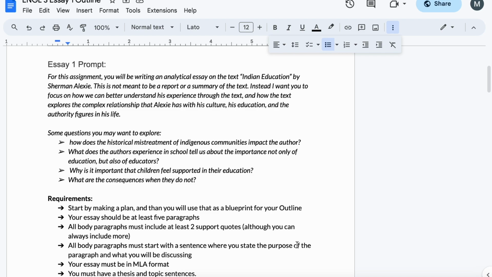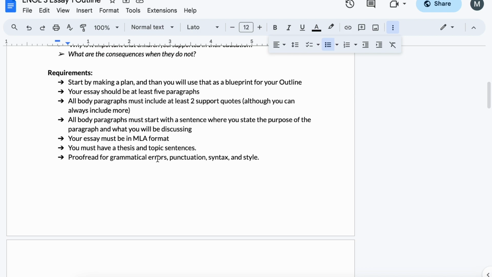So for this assignment, you will be writing an analytical essay on the text Indian Education by Sherman Alexie. This is not meant to be a report or a summary of the text. Instead, I want you to focus on how we can better understand his experience through the text and how the text explores a complex relationship that Alexie has with his culture, his education, and the authority figures in his life. Underneath, I have some questions you might want to explore to get you started. And then down with the requirements, we have the requirements for the essay.